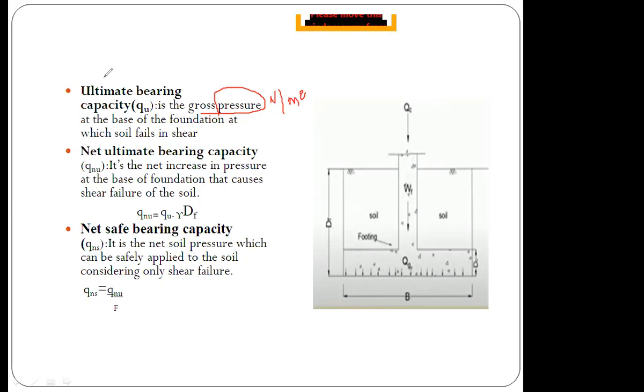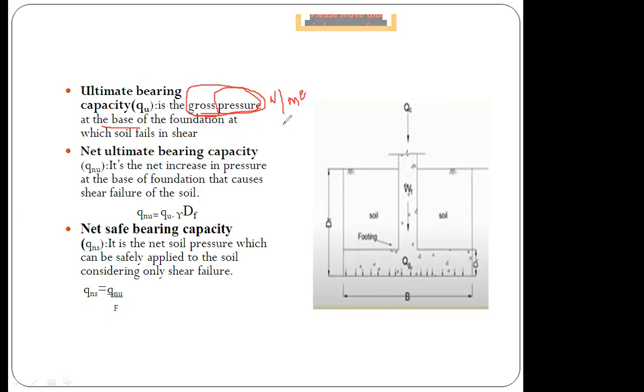So for ultimate bearing capacity you need to remember this term: it is a gross pressure at the base. Gross pressure at the base is called ultimate bearing capacity, and at this point the soil will fail. Whenever your soil is undergoing this Qu loading, or pressure, the soil will fail. Next, net ultimate bearing capacity.